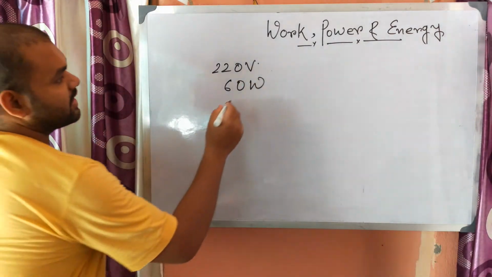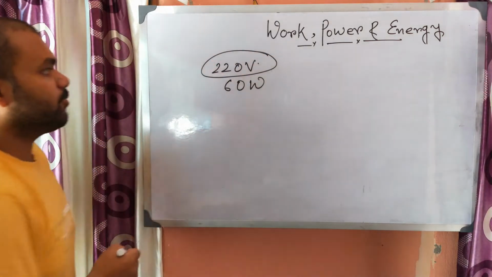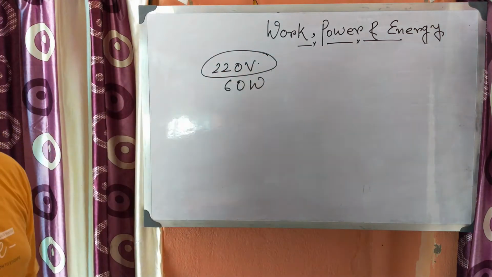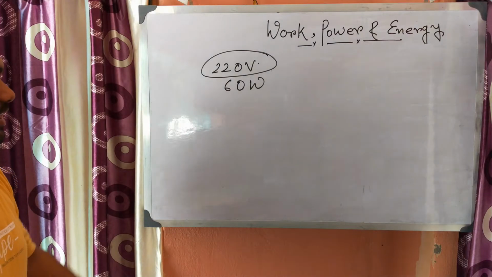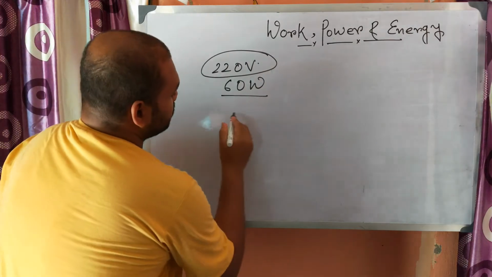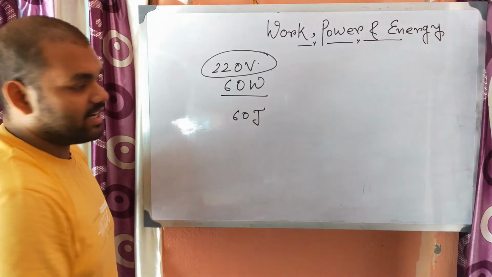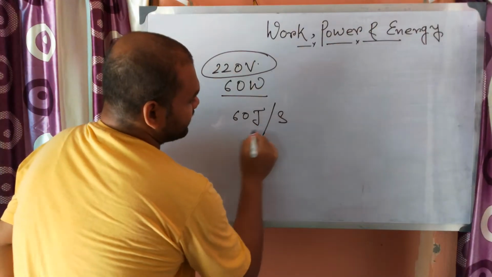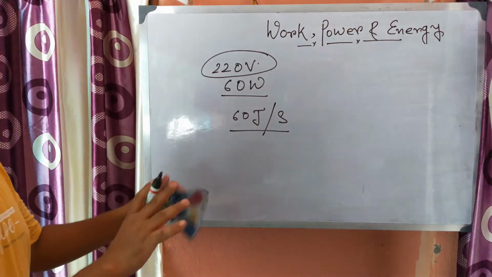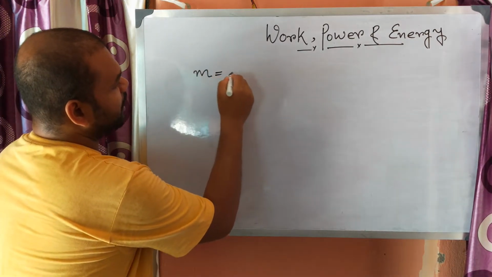If the bulb is connected with a potential of 220 volt across its terminal, then it will consume 60 joule of electrical energy per second. Understand? Very easy.